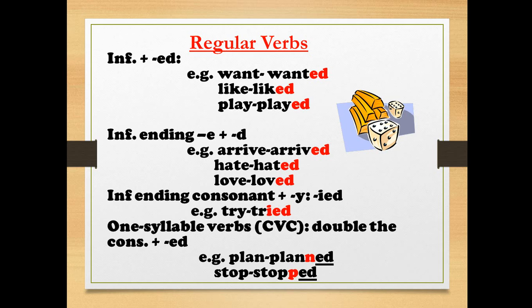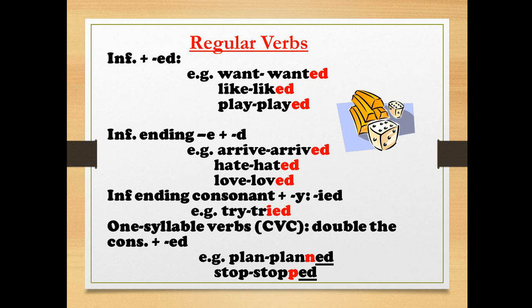Now, if the verb ends in y, as we said before, we're going to have two verbs in front of us, study and play, and then we're going to compare them to the verb that we're asked to change.